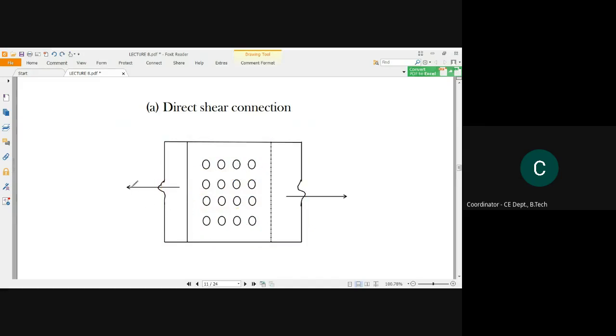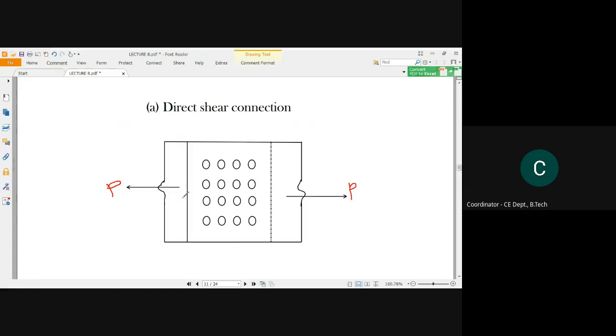See, when a certain amount of load will be subjected in this manner, as if you are pulling these two plates in these two directions, okay, then a direct shear will be subjected to all this connection.